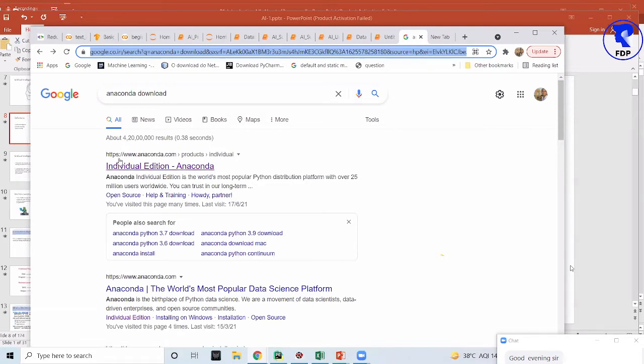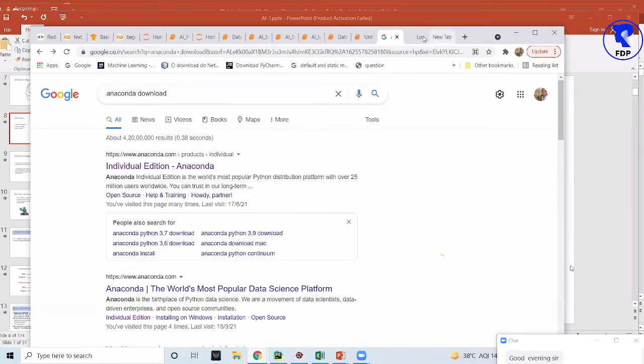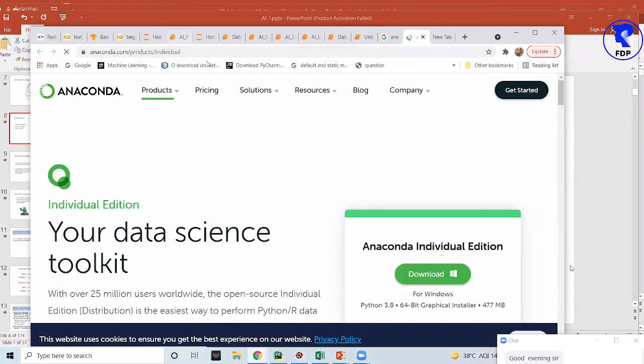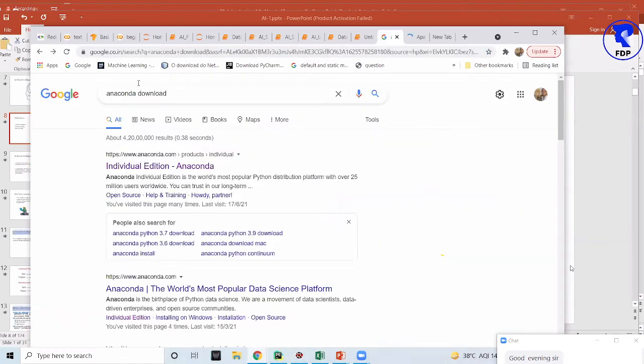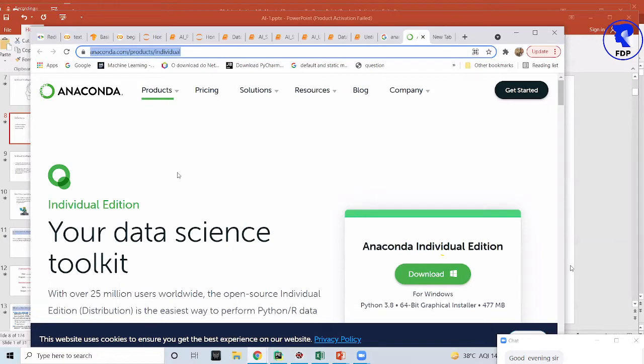Very good evening, sir. So the very first option is anaconda.com. From anaconda.com, we are getting this individual edition. So this was the link. I'm sharing this link as well, one more time. Those who have not yet downloaded, no issues, you can download it today. So how to download it? I copied this path.